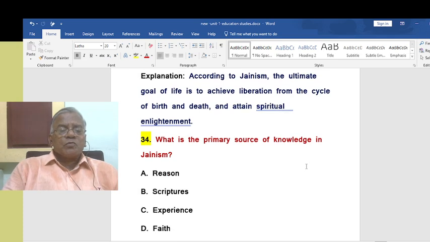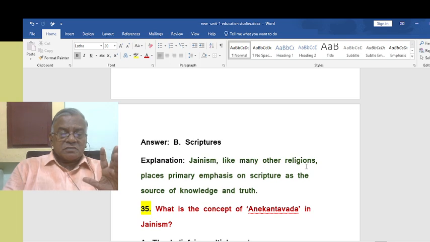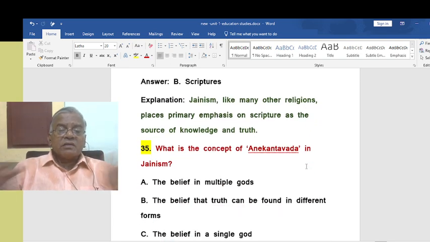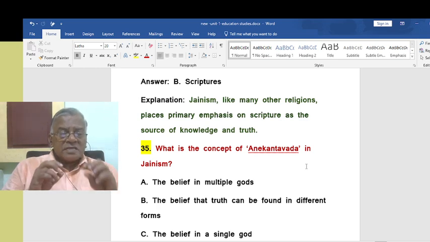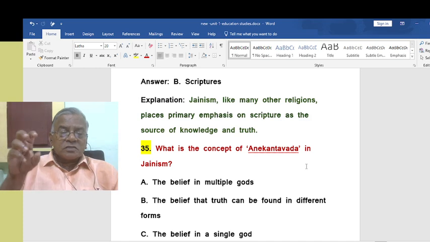What is the primary source of knowledge in Jainism? What is the primary source? Of course, there may be many sources of knowledge. What is the primary source of knowledge? You have to understand the question. So, scriptures. According to Jainism, like many other religions, the most importance is given to scripture. So Jainism puts a primary emphasis on scripture as the source of knowledge and truth.